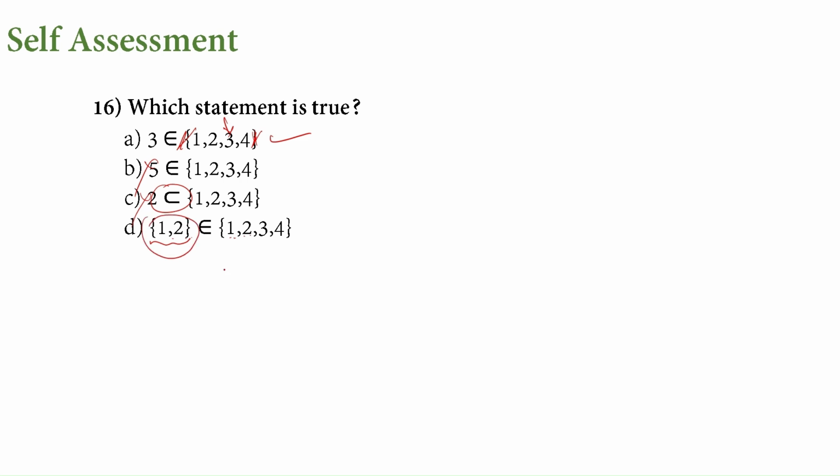This will become an element if we have something like this, then a comma: this entire thing is an element, then comma 1, 2. Just because here we have 1 and 2, we can't write like this, okay. This entire thing has to be there, then a comma and the next element. So even this is not a true one.